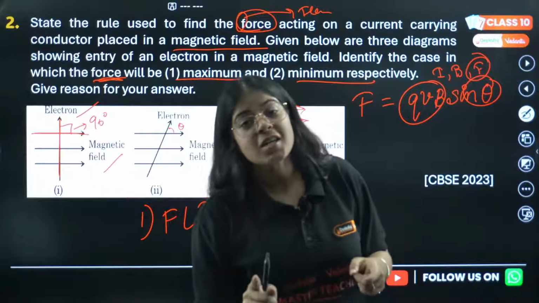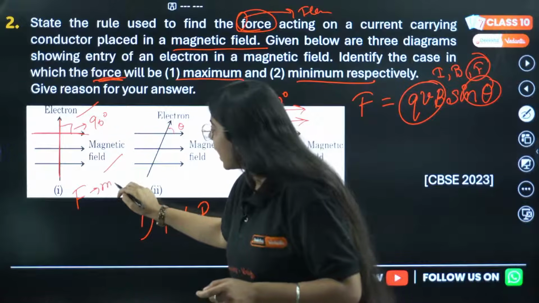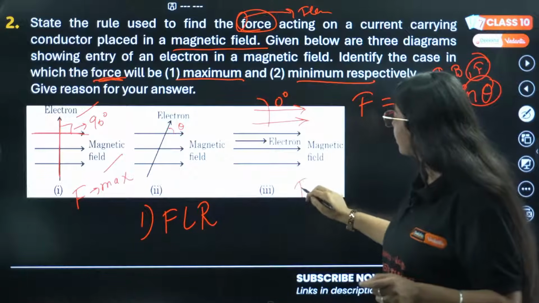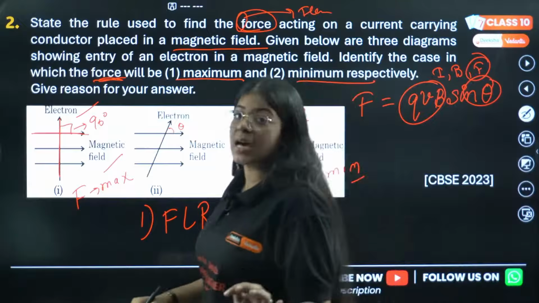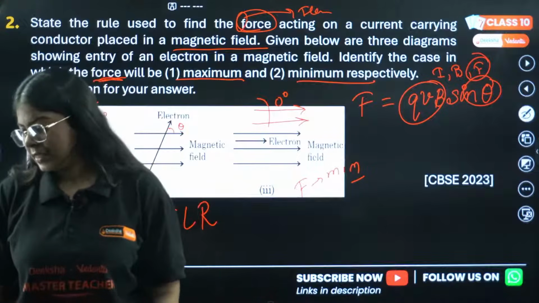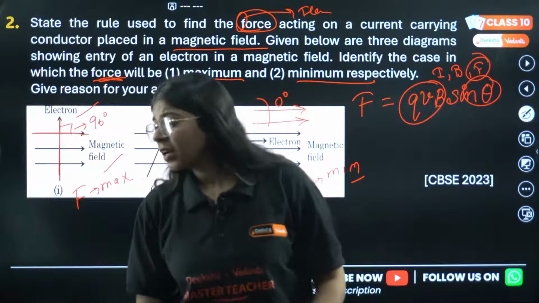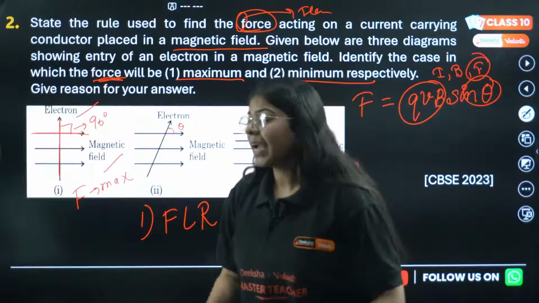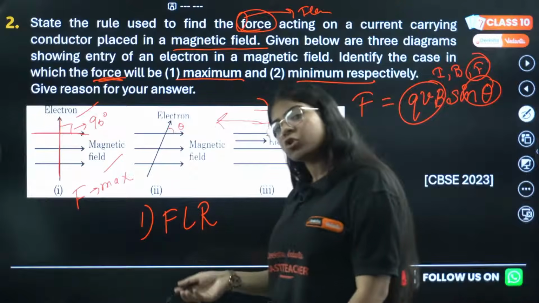So in the first case my force will be maximum and in the last case my force will be minimum. Guys, all these questions have been asked in CBSE. BQV sine theta. What is sine 180? Sine 180 is also 0.